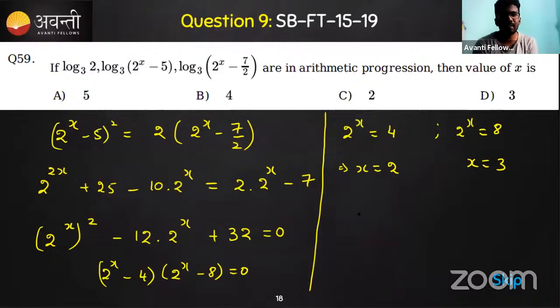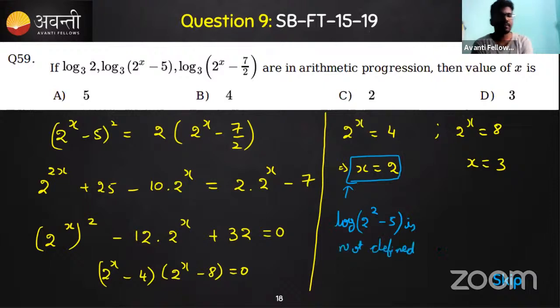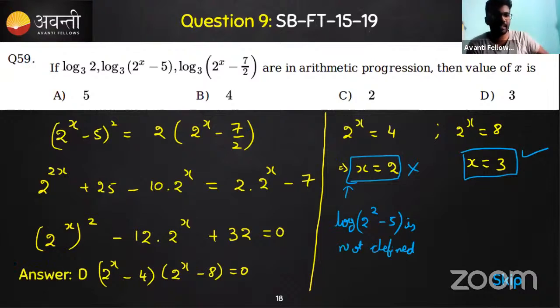So now we need to verify considering one by one. When x is equal to 2, is the logarithm defined or not? There is one logarithm here: log of 2 square minus 5, which is nothing but log of minus 1. So this expression is not defined. Hence x is equal to 2 cannot be the answer. Then it has to be just x is equal to 3, and it satisfies everything. So option D is the right answer.